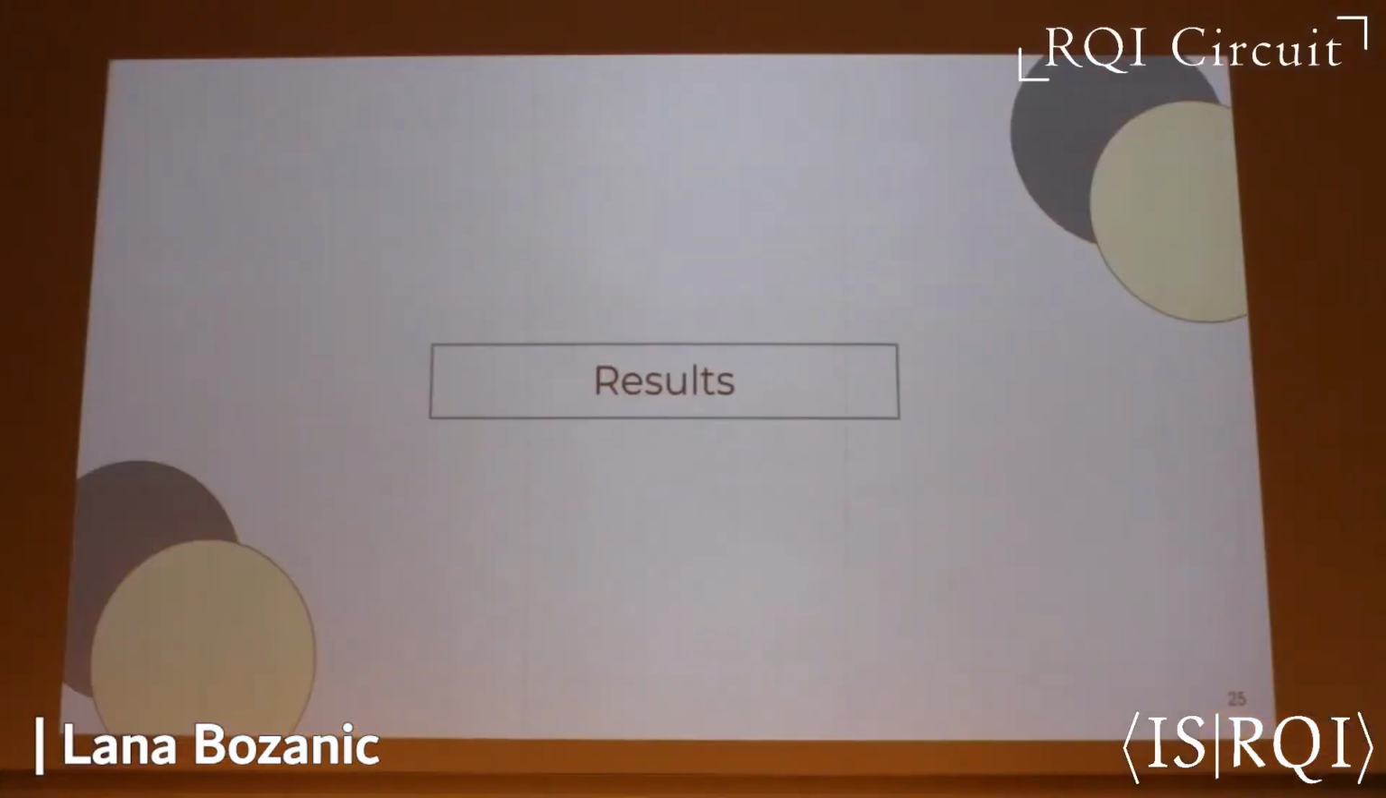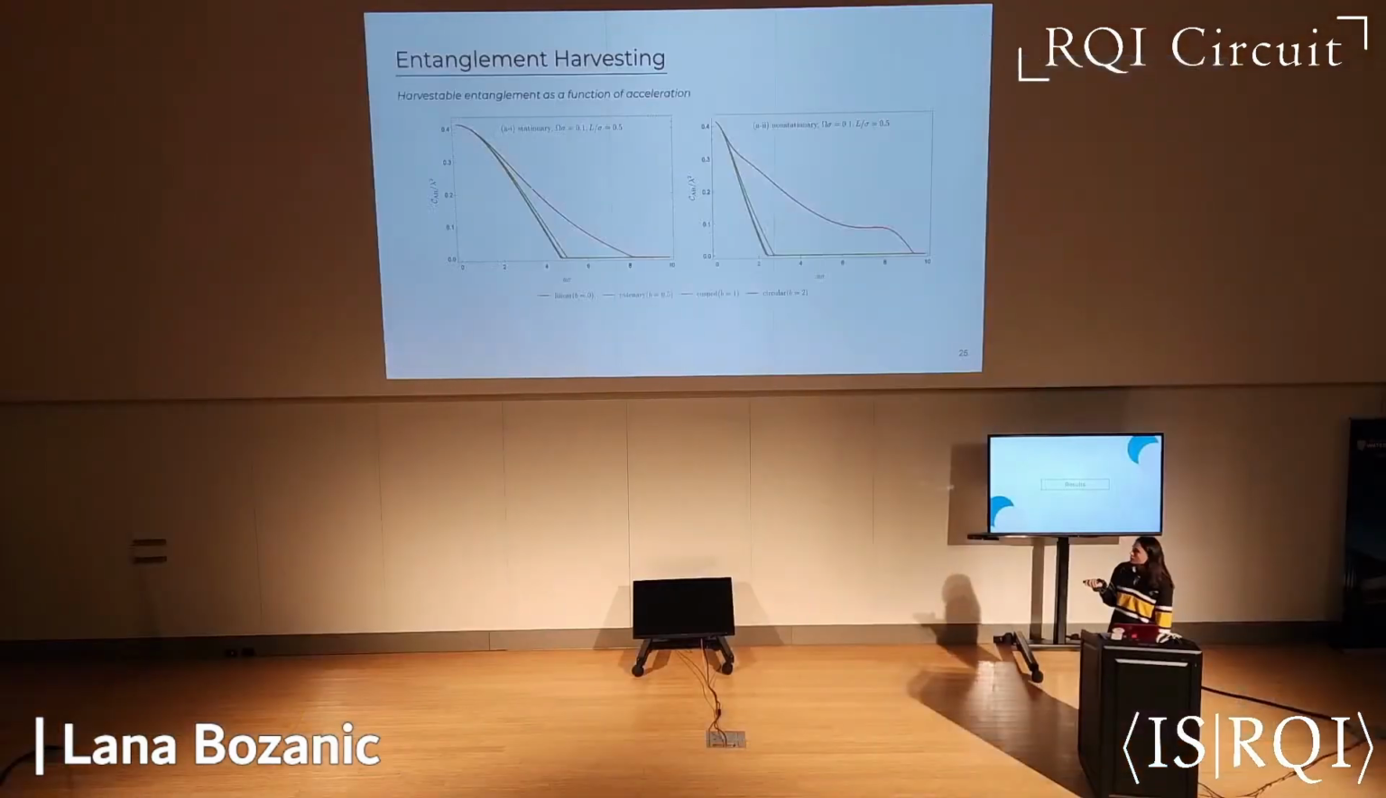So now we can move on to the main results of our paper. The first thing we did is we tried to understand how acceleration affected concurrence. And what we'll see in both the stationary and the non-stationary scenarios is that the concurrence will die with finite A.